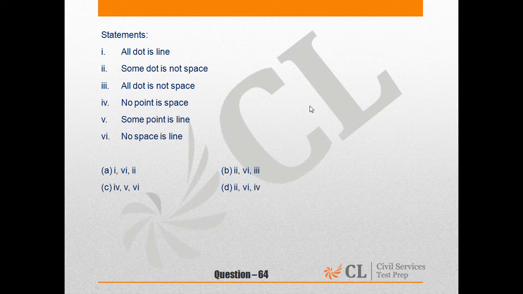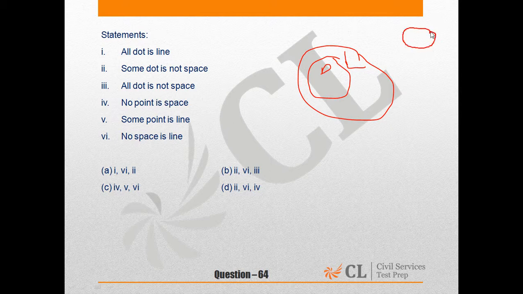Now here, if I draw a Venn diagram, all dot is line. Now statement 6 says no space is line, so space will always remain outside the set line. Hence, no dot can ever be space. So some dot is not space is absolutely correct. Whatever is true for the superset has to be true for the subset. Hence, 1 is a correct combination.